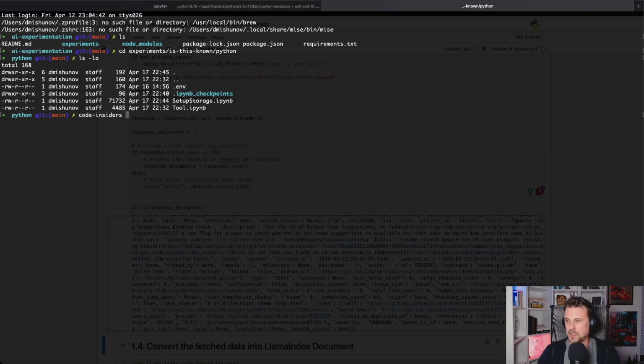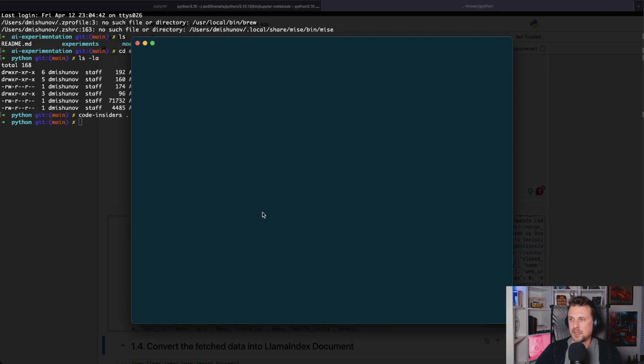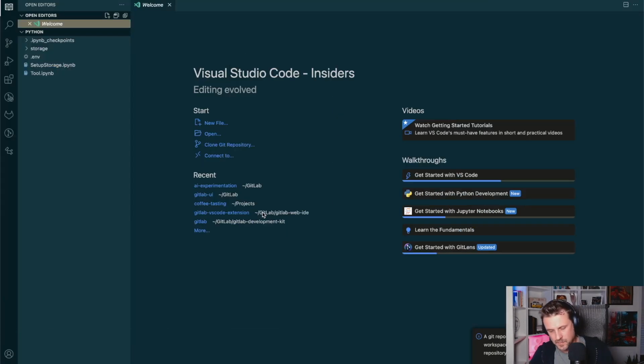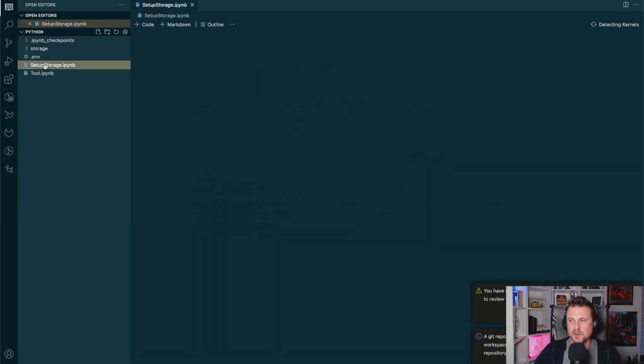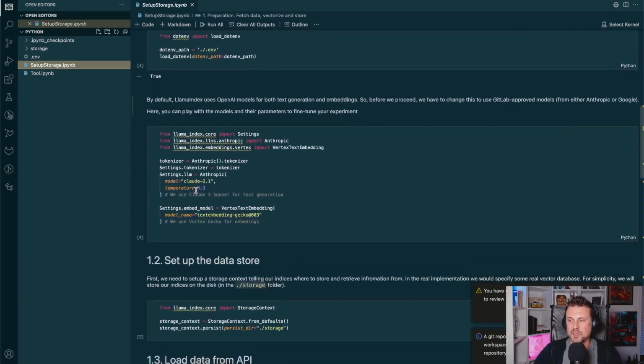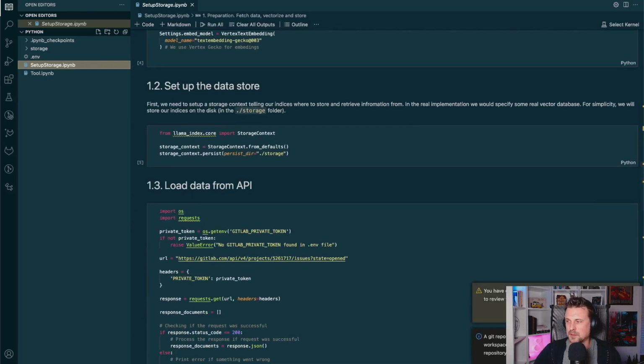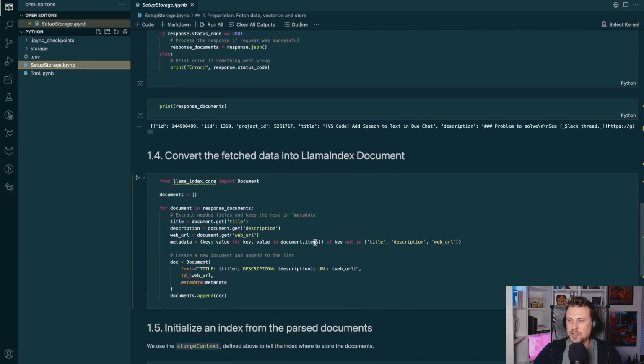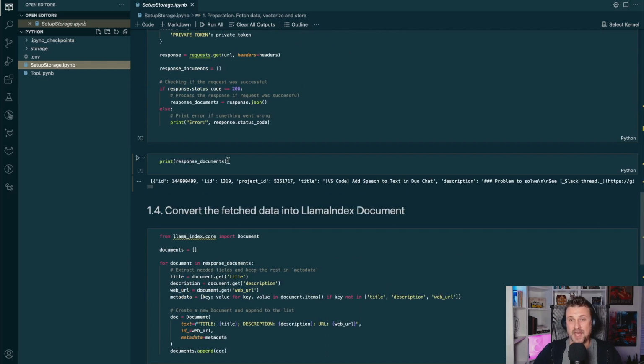in Code Insiders, in VS Code, this particular folder for Python, and go to the same file that we are looking at, it will contain all the outputs that we've already gotten, including the additional part that we just added to this notebook and the output.